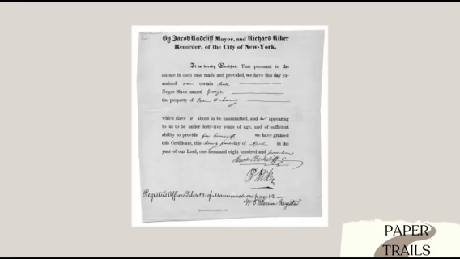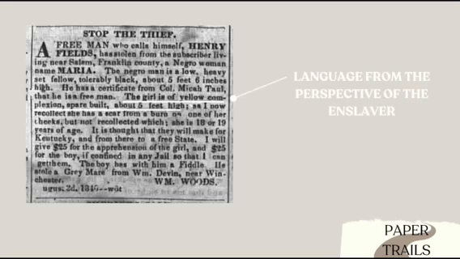This ad says that Henry Fields has a certificate of freedom to confirm his status as a free man. This certificate may have been a manumission certificate. Manumission certificates were given to an enslaved person by their enslaver, and it certified their release from slavery. Formerly enslaved people were required to carry these papers with them at all times, as they could be asked at any time to present their papers in order to confirm their free status. Failure to present these papers could result in being returned to slavery.